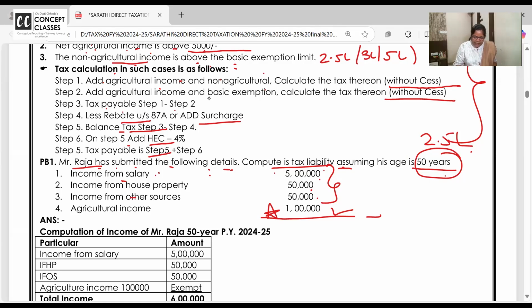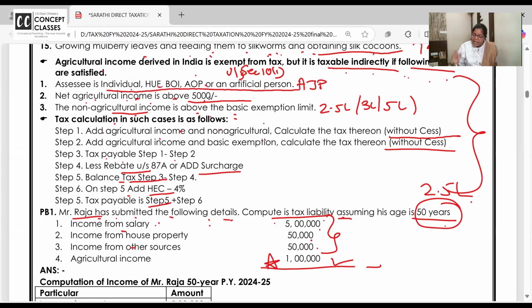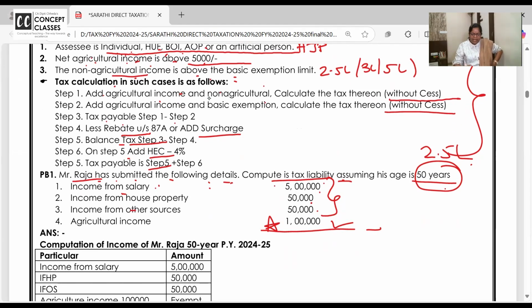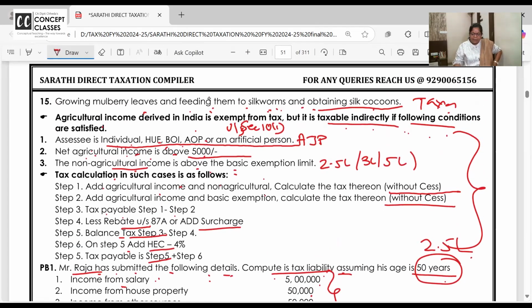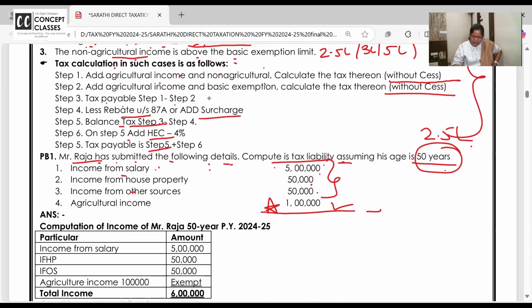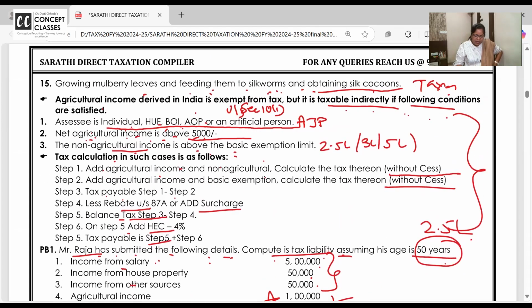Is Raja an individual? Because this step method is applicable for whom? Individual, HUF, AOP, BOI, AJP. Not for partnership, not for LLP, not for company. तो इनके लिए agricultural income वाला step applicable है. Second, is agricultural income above 5,000? Yeah, agricultural income is 1 lakh. अच्छा, non-agricultural मतलब normal income.